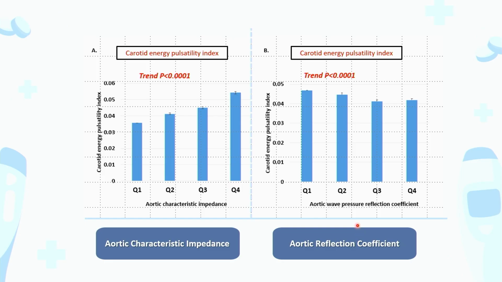And what about the concept of impedance mismatch? As you can see, with increasing proximal aortic stiffness, which is measured by the aortic characteristic impedance, there's an increasing trend of carotid energy pulsatility index, which means that the pulsatile component is more penetrating to the brain. And with increasing aortic reflection coefficients, there's a decreasing trend of carotid energy pulsatility index.